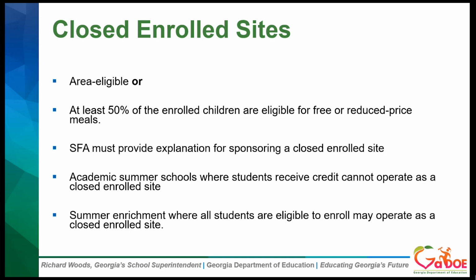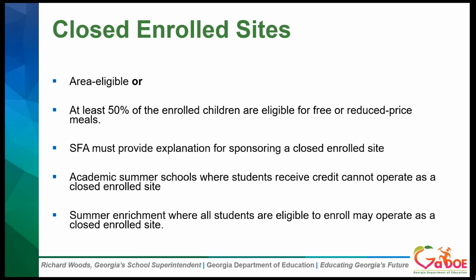The site must be area eligible, which means it is a school with a free and reduced percentage of 50% or more, or the site is located in the attendance zone of a school with a free and reduced percentage of 50% or more. Or at least 50% of the children enrolled in this site are approved as eligible for free or reduced price meals. There must be an explanation provided when the site is set up.